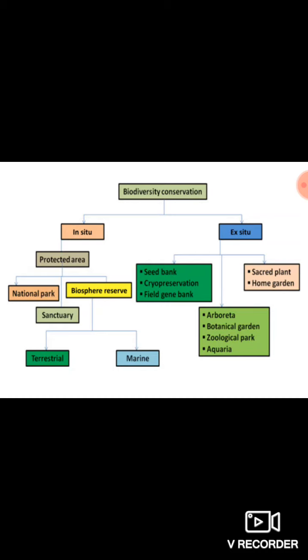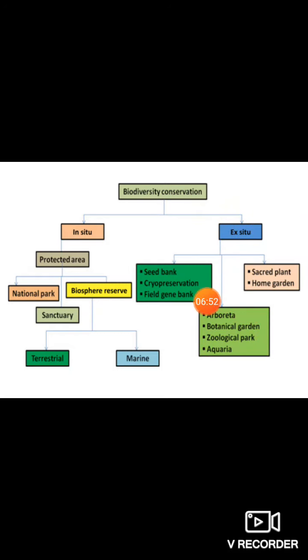The whole gene sequence of this Drosophila can be stored, and this can be used as a ready resource for production of that particular Drosophila in future generations, or when it becomes extinct, that gene sequence can be retrieved, and through the gene sequences you can artificially produce that particular animal or plant species. So these are the banks, which are all genetic level banks, one of the ex situ methods of biodiversity conservation.